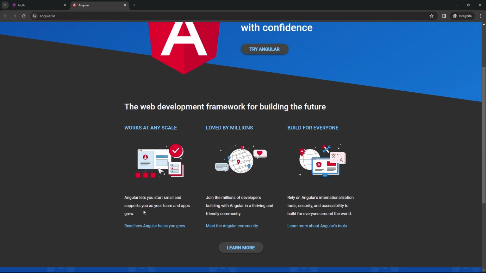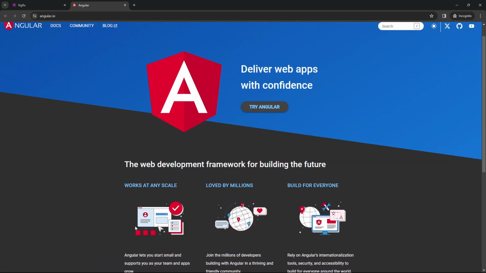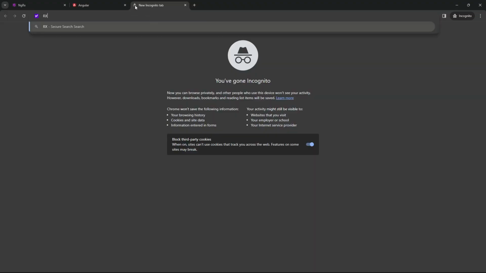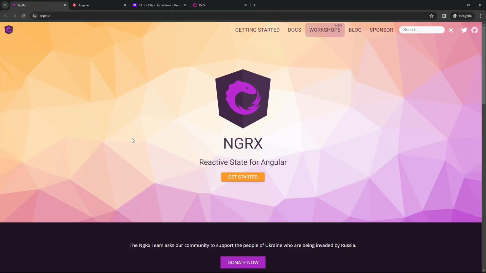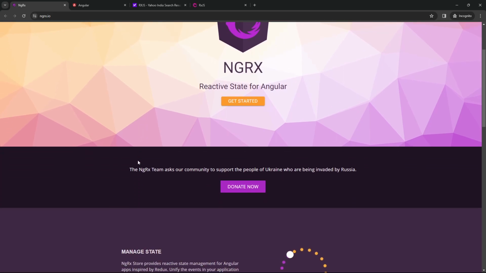Now with Angular, if you already know RxJS, it is super cool. If we go and search for RxJS, RxJS is the reactive state library for JavaScript. Now Angular heavily relies on RxJS for state management solutions. But most of the time it becomes really difficult for us to manage state when you are working in a big corporate or product application. So at that time, NGRX can really be handy for you to work for state management solutions in your Angular